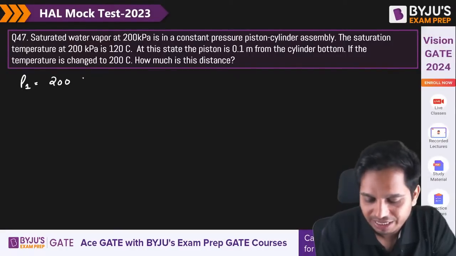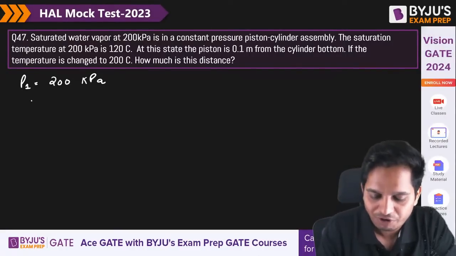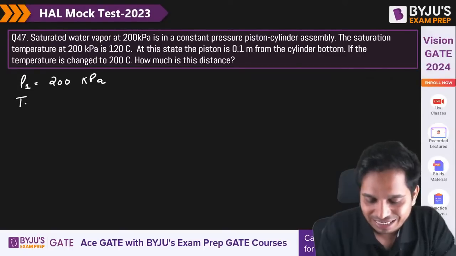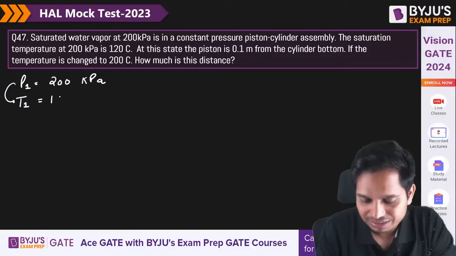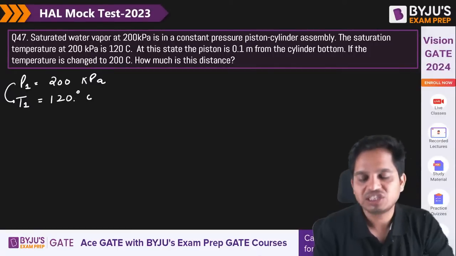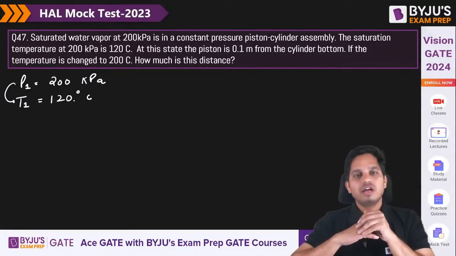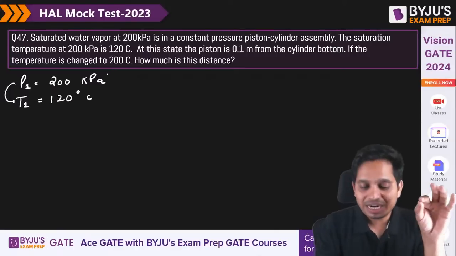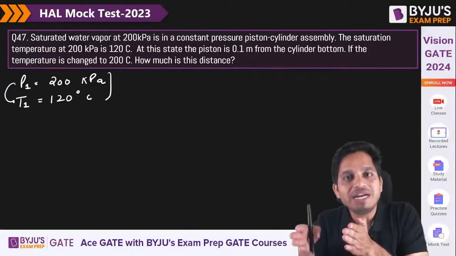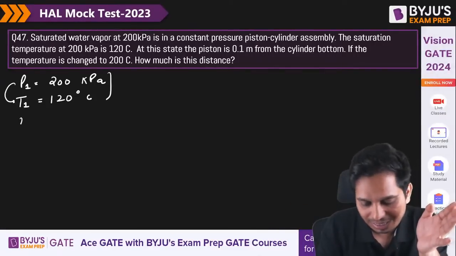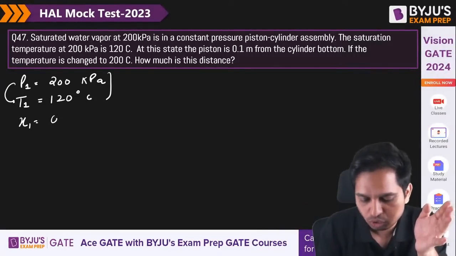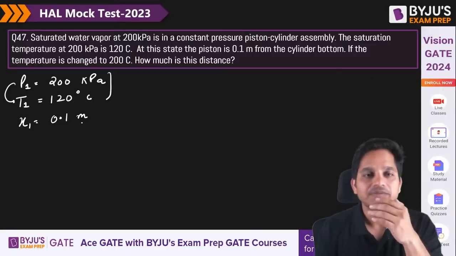Solve it quickly. I really want everyone to solve it before me. They are saying T1, or T saturation at P1, is 120 degrees Celsius. At this stage, the distance from the bottom dead center is, let us say, x1 equals 0.1 meter.